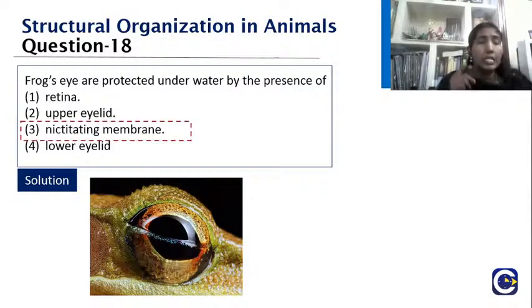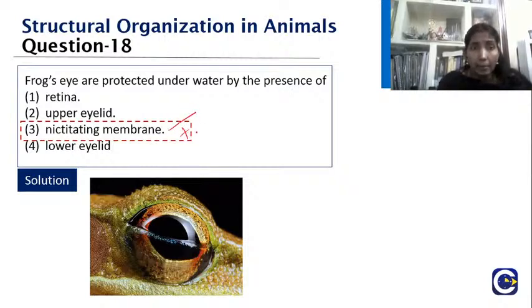Excellent, student. See, the nictating membrane is actually a movable semi-transparent membrane that will be drawn over the eye. Now, what happens if the animal is inside the water? It is more prone to aquatic infections, or water might enter. Since this nictating membrane is there, it can see through what is happening. But once it comes to the land, it will get retracted. And this nictating membrane is getting lubricated.